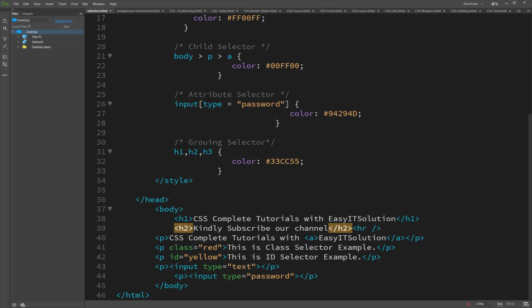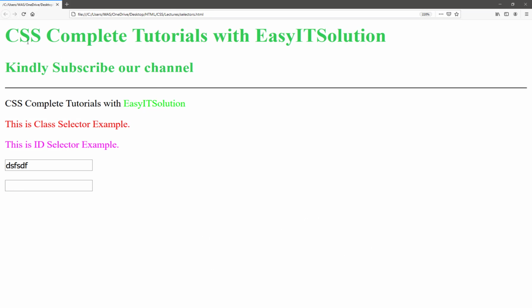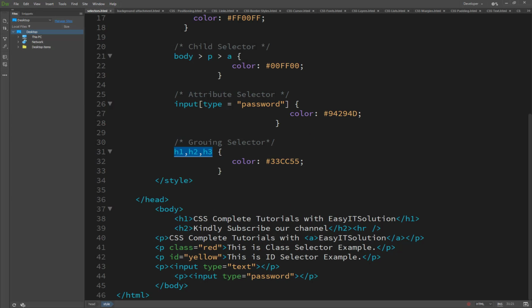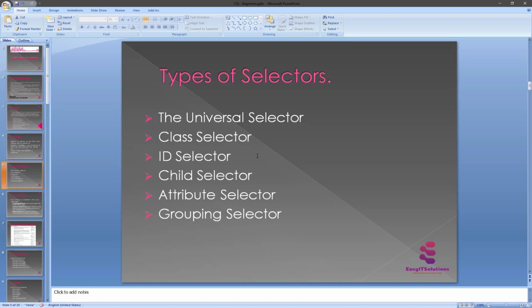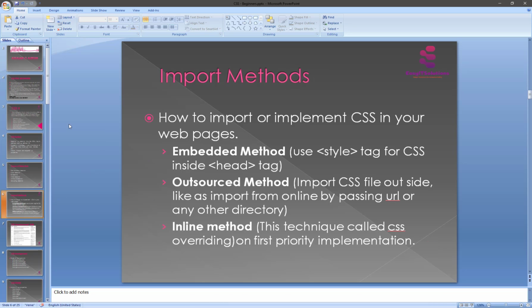We write the code once and set the color green, so you will see it only applies to h1 and h2. This is how this type of selector works.